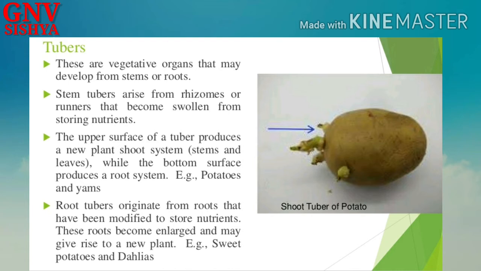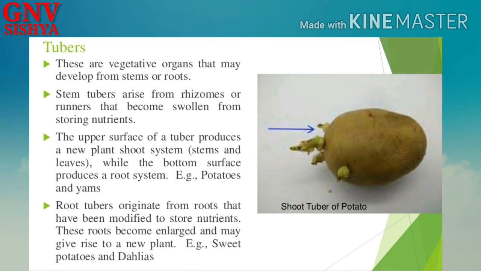Next would be tubers. All of you know that potato is an example for a stem tuber. So these are vegetative organs that may develop from stems or from roots. Stem tubers arise from rhizomes or runners that become swollen from storing nutrients. Okay, so in potato lots of nutrients are stored. That is for the next generation to develop.